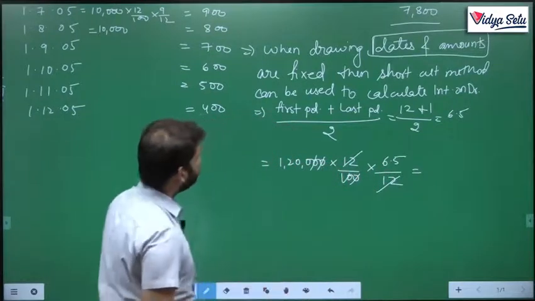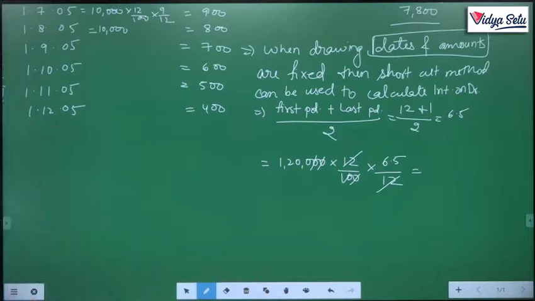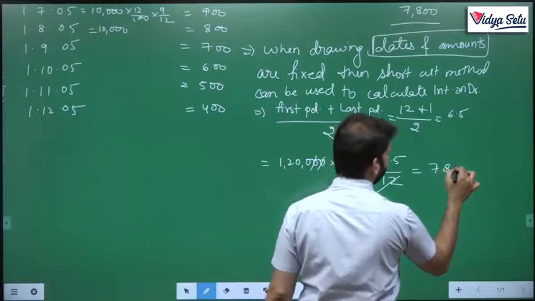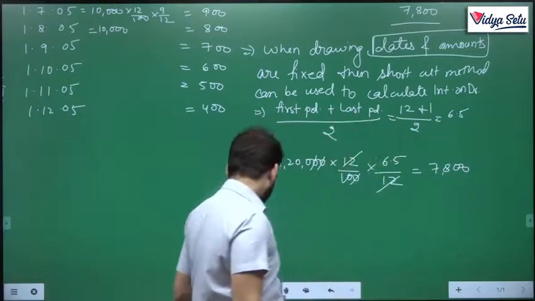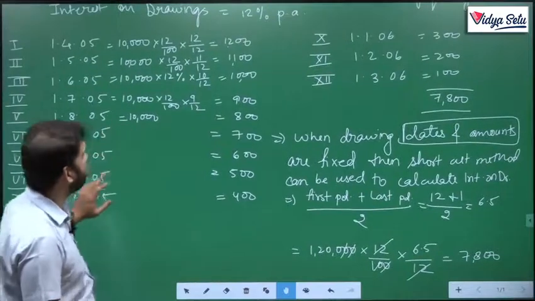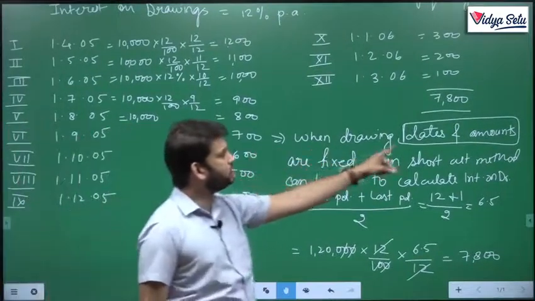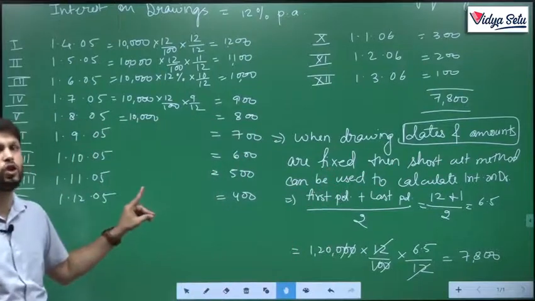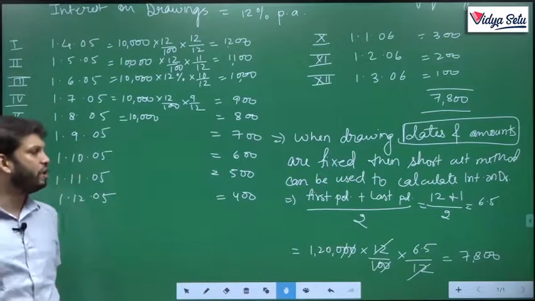So, 1200 into 6.5. Let's do it. Oh yes, we do get 7,800. Remember, this shortcut method will only work when dates and amounts of drawing are fixed. If this is not fixed, then this method will not work.